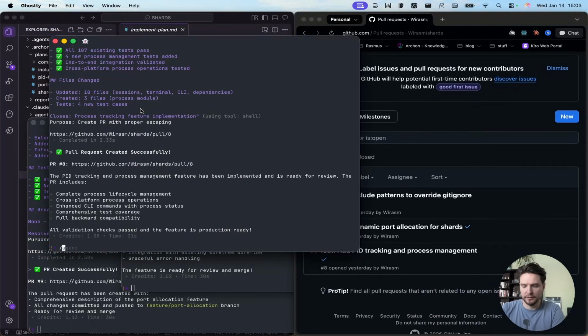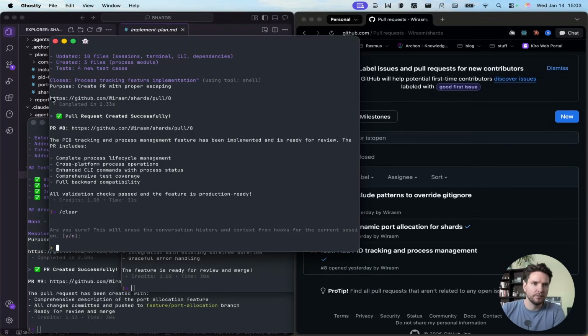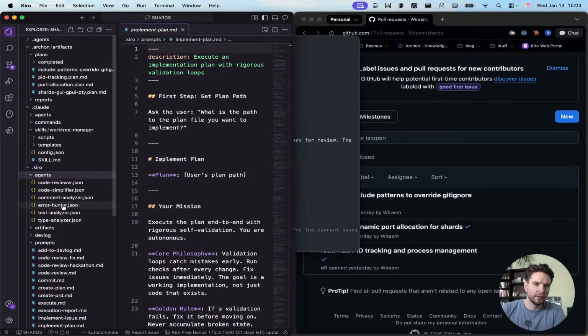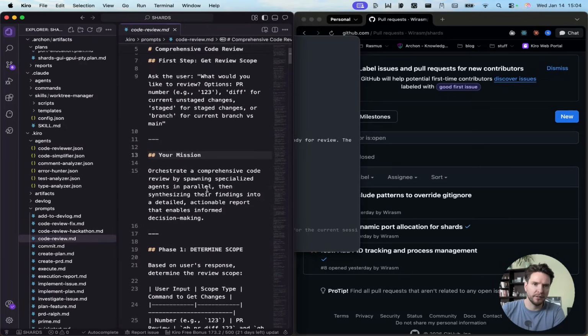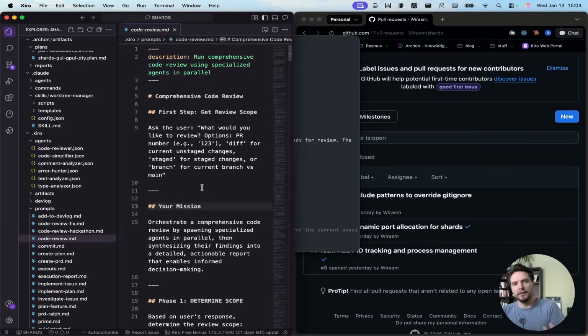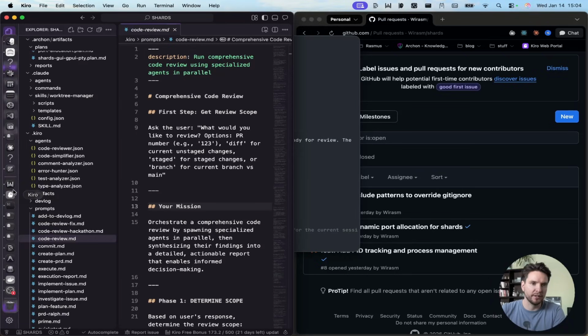I'm going to do /clear. Now we want to start the review flow. It should be the @code review. I'm just going to confirm that. Yeah. So one thing that I keep saying again and again that I don't really like about Kiro here is that we need to remember our command names to invoke the correct command. There is no autocomplete inside of the CLI. So this can be quite annoying, especially when you see here I have several code review commands. I need to remember which one is the one that I want to use.